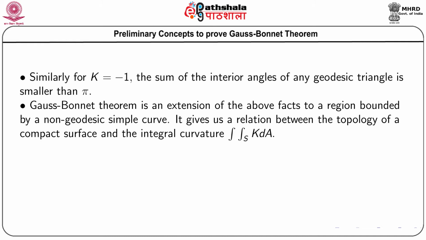This portion is actually the work of Bonnet given in 1848. It gives us a relation between the topology of a compact surface and the integral curvature, the double integral of K dA over the surface. This is known as integral curvature, and it gives the relation between the topology of a compact surface and the integral curvature.